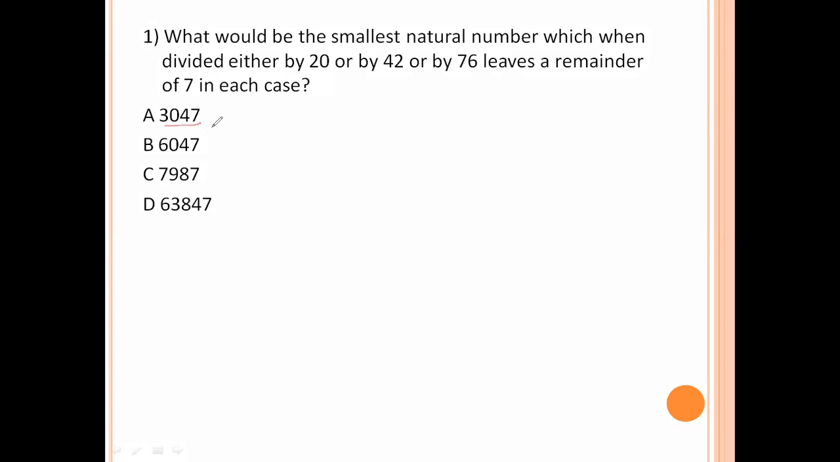So 3047 divided by 20: remainder 47 we get. 3047 divided by 42: we get nearly 23 as the remainder, but here we need 7. So this is not the correct answer.